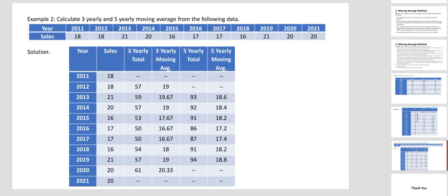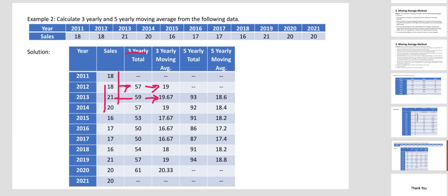Next, earlier was an odd year, and this is also an odd year. Okay, 3 yearly and 5 yearly in one problem we will solve. First we'll solve 3 yearly. So information from 11 to 21 is given. First we'll solve the 3 yearly moving total. So 3 yearly means 1, 2, 3. From here to here, in the middle line you have to write the total. Then you have to divide it by 3, you'll get 19. Same thing from here to here, 3 years. In the middle line you have to write the total, then divide it by 3.